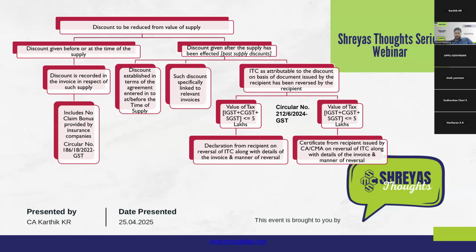As you might be aware, to raise a credit note, one of the conditions is that the corresponding recipient should have reversed the ITC. Because when the supplier raises a credit note, he is taking a tax benefit in relation to the original invoice for which ITC was passed on to the recipient. Similar to the credit note condition, for post-supply discount also there is a requirement that ITC attributable to the discount amount is reversed by the recipient.